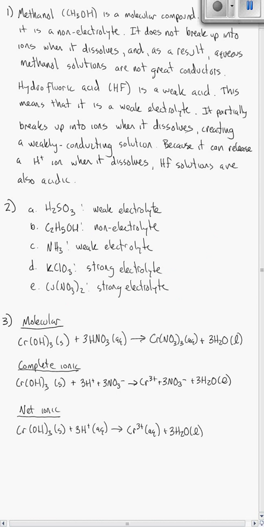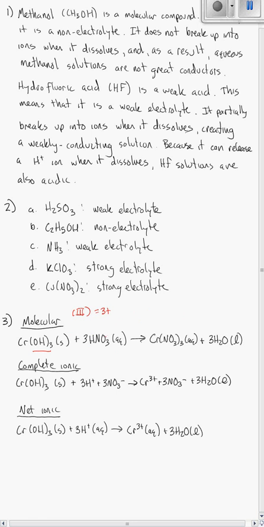Question number 3 is similar to questions 100 and 102 from the textbook. In this case, you're asked to write the molecular, which is the same thing as a chemical, and net ionic equations for the reaction that occurs when solid chromium-3 hydroxide reacts with nitric acid. So the first thing you have to do is figure out the chemical formulas for chromium-3 hydroxide and nitric acid. Again, when you see that Roman numeral 3, it means 3 plus. So that means chromium here has a charge of plus 3. You need 3 hydroxides to balance out that plus 3 charge.